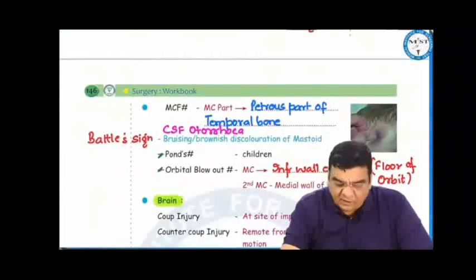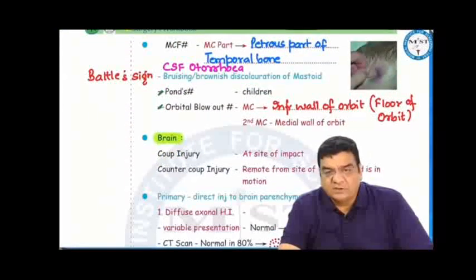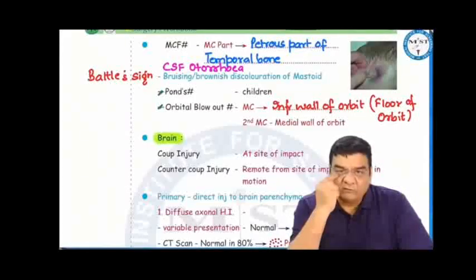In posterior cranial fossa fractures, there can be occipital bone injuries. Ping-pong fracture is something which is seen in children. In orbital blowout fractures, the commonest part injured is the inferior wall or the floor of the orbit. The second commonest part would be the medial wall of the orbit.